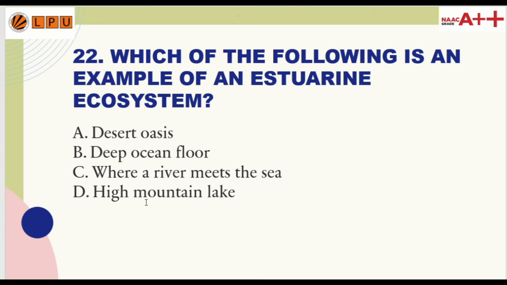22nd question. Which of the following is an example of an estuarine ecosystem? Option A, desert oasis; option B, deep ocean floor; option C, where a river meets a sea; and option D, high mountain lakes. So the correct answer is option C.